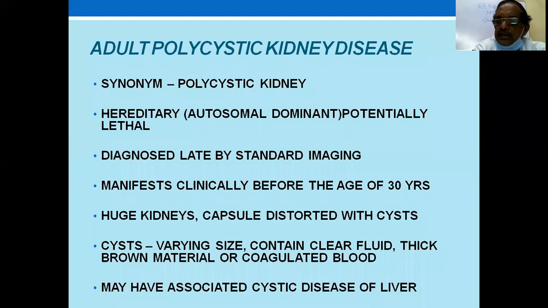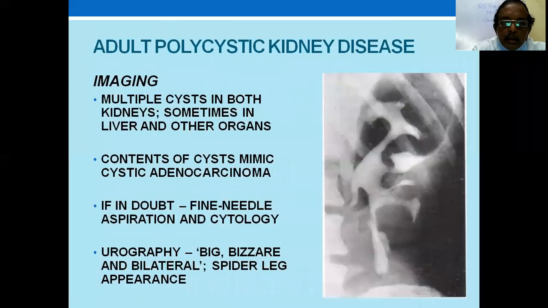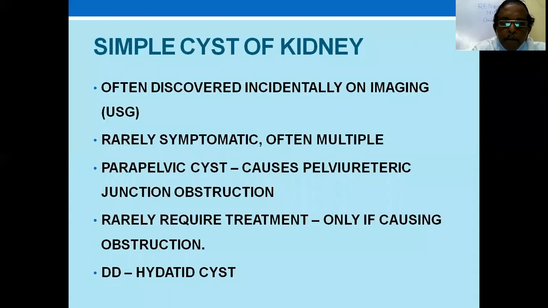Puncturing cysts, as in Rovsing's operation, is only to be mentioned, but it's not done normally unless there's a very big cyst blocking the PUJ and causing obstruction. That cyst is aspirated under ultrasound guidance or deroofed laparoscopically. So you have to remember this because it can be a short note for you. Horseshoe kidney can be a short note, and simple cyst of the kidney can also be a short note.